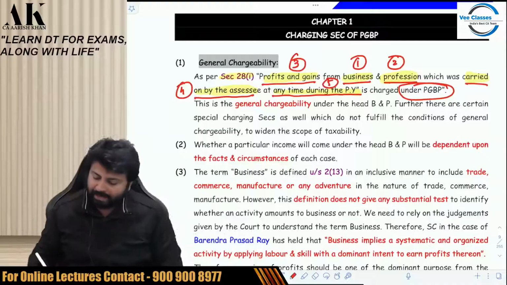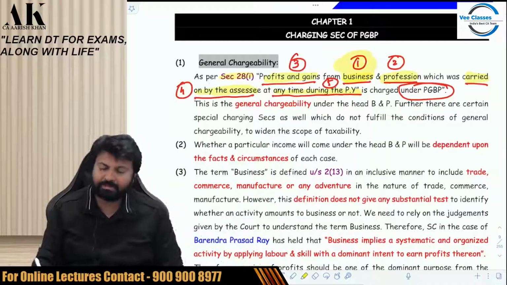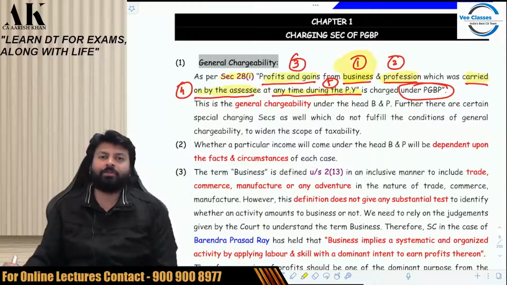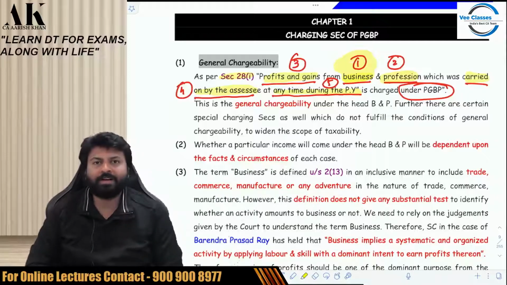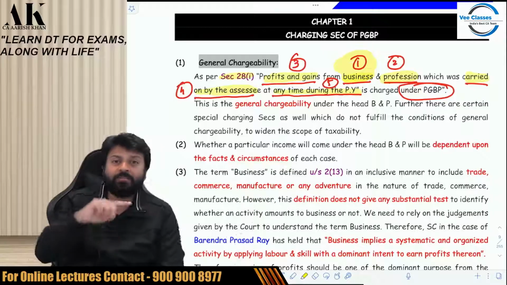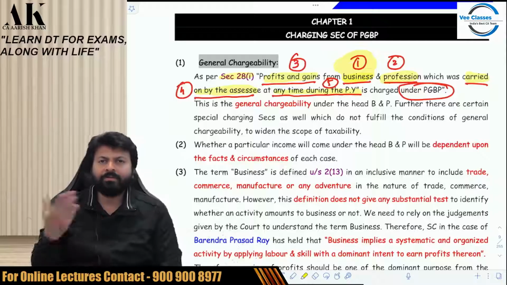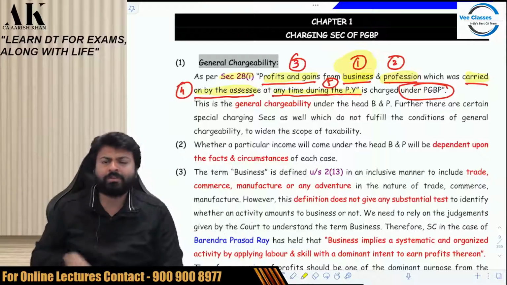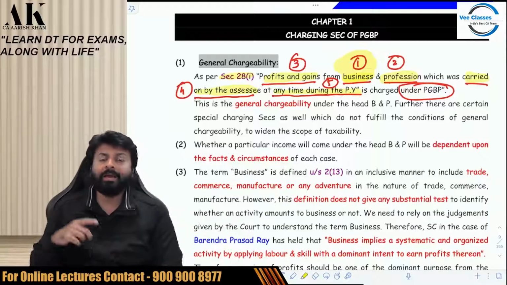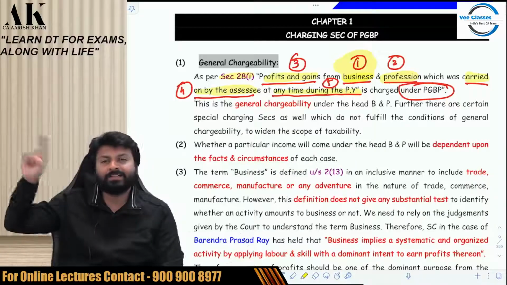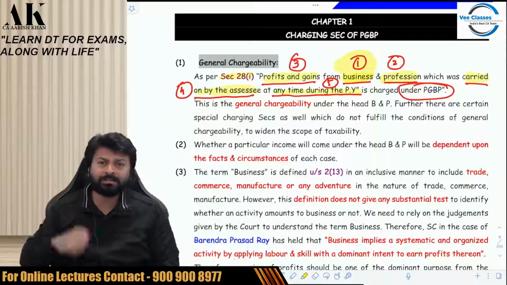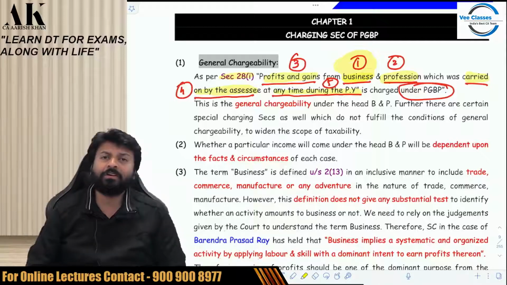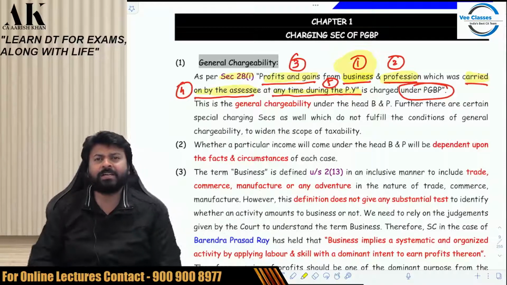The first thing I am interested in here is, what do you mean by the term business? I will be targeting all the points one by one. And these are all debatable points. You'll come to know in the next half an hour how debatable this concept is, what comes in the charging section and what does not. If you want to get covered in PGBP, you have to fulfill these two lines first. In case you don't, there are certain special charging sections that we'll see later. But first of all, try to cover it in general charge. If we do not fulfill the general charge, then we'll talk about special charge.